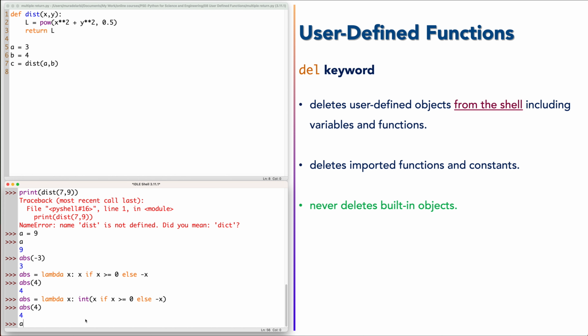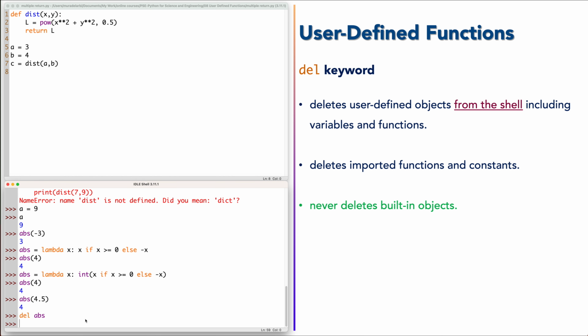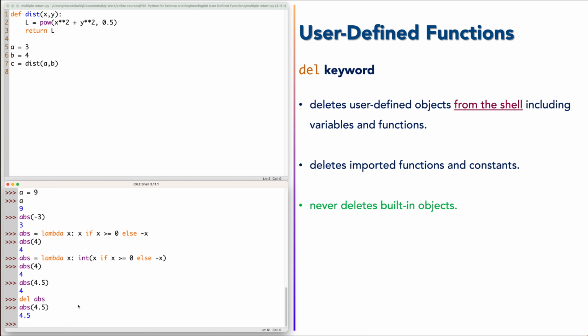But if I say ABS of 4.5, of course this is wrong. This is not correct. But at least I can know now this ABS is my function, the function which returns the integer values. Now, if I'm going to delete this function, simply I will say del ABS. Now let's test the same value here. Now we returned to the ABS of Python.